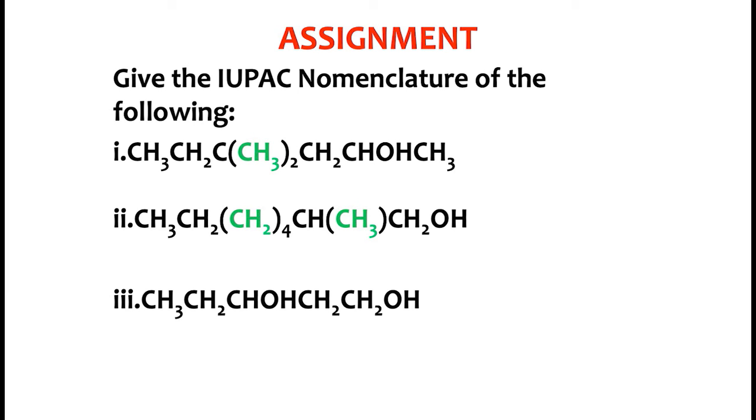Lastly, I'll take that number again. CH3, CH2, open bracket, close bracket, CH2, 4, then CH, open bracket, CH3, close bracket, CH2OH. Then the last assignment is number 3 now: CH3, CH2, CHOH, CH2, CH2OH. I'll take that lastly: CH3, CH2, CHOH, CH2, CH2OH. If you look closely, you know that it's a diol.